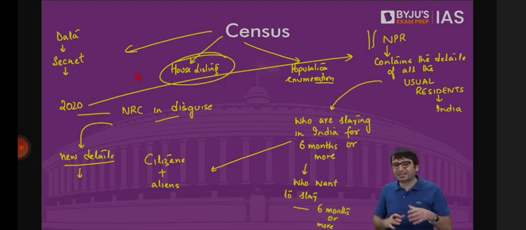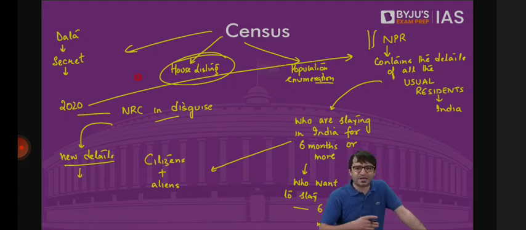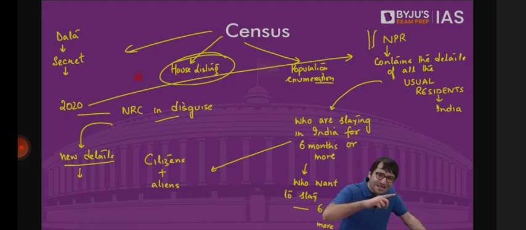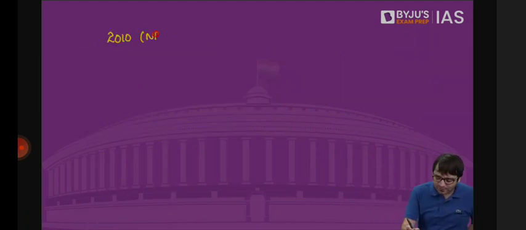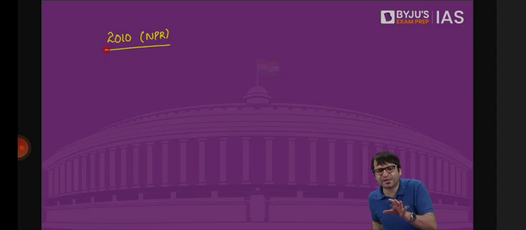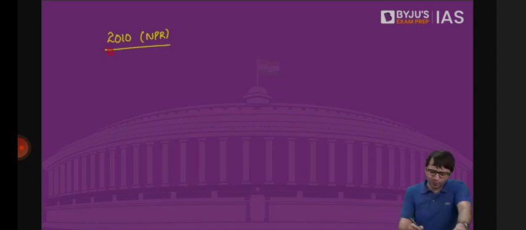But this time, when it was to be carried out in 2020, governments of the opposition ruled states said, enough is enough, we will not implement this. Because this is not NPR, this is NRC in disguise. How? Because in 2010, when NPR was carried out, questions were asked, although you don't have to submit any proof. When people will come to your home, seek details about NPR, you don't have to submit any proof, but you have to answer questions. Questions such as, what is your name? What is your age? What is your sex? So on and so forth.